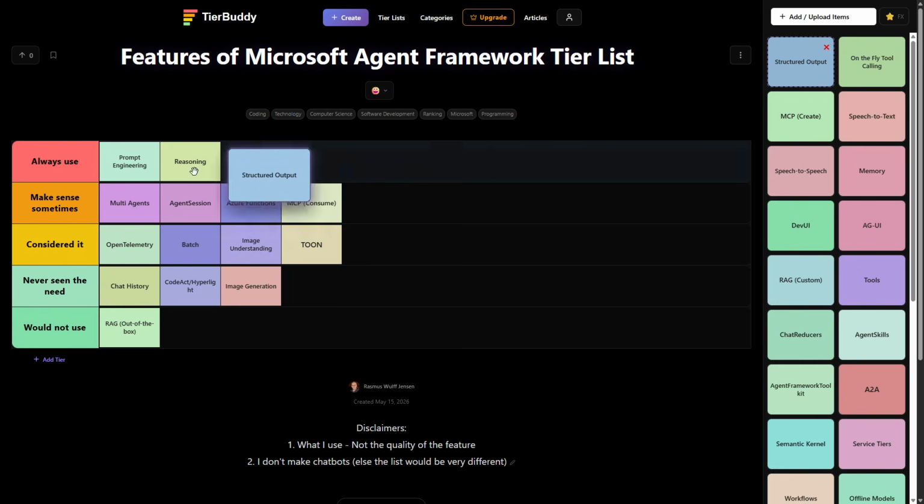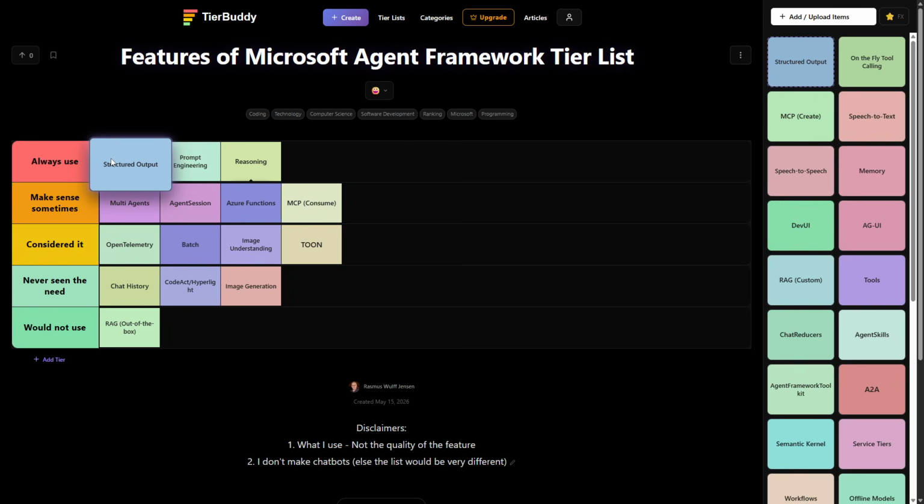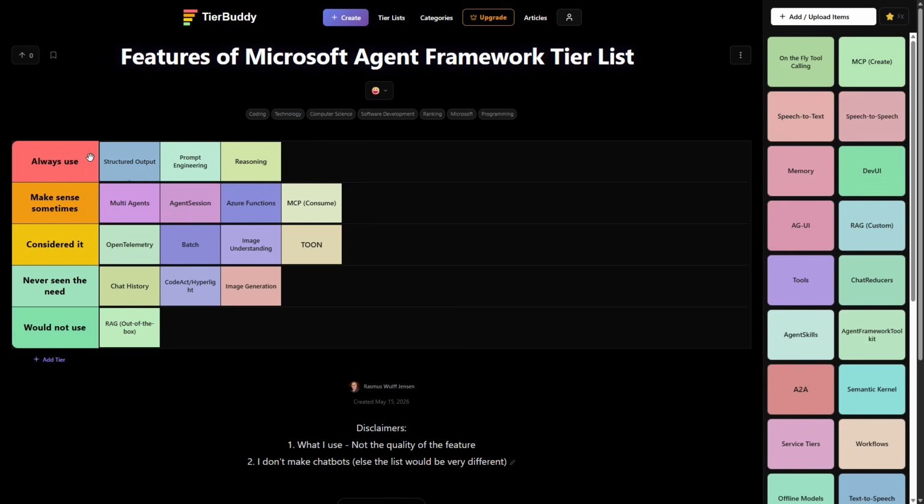Structured output absolutely goes first. Structured output is my most favorite feature in the entire agent framework, and I use it like 90% of all my calls to LLM is actually a structured output. Again, had I made chatbots, there would be more, but without structured output, none of the features I make in production would work. So structured output is by far what I use the most, so it needs to go first.